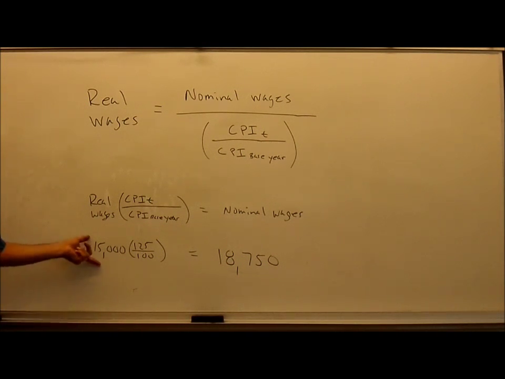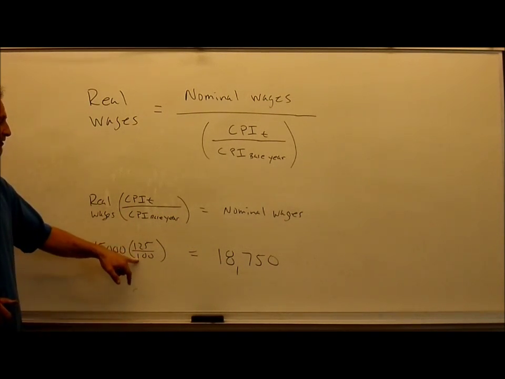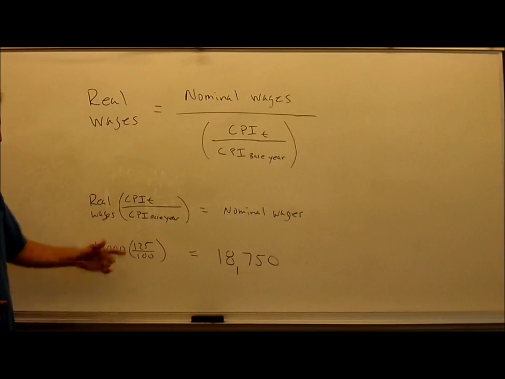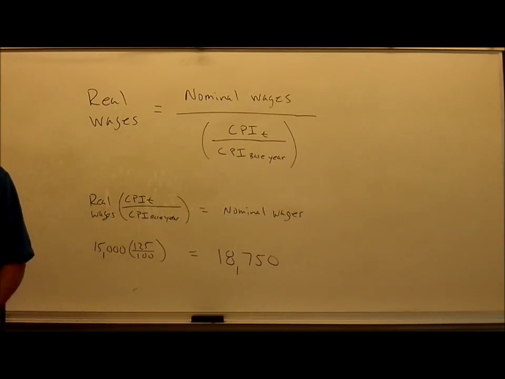So $15,000 is what I want my real wages to be. I want to be able to purchase $15,000 worth of real stuff. I multiply this times the CPI in time t divided by the CPI in the base year. If I do this equation, what I get is that my boss needs to pay me $18,750, and see how this works.